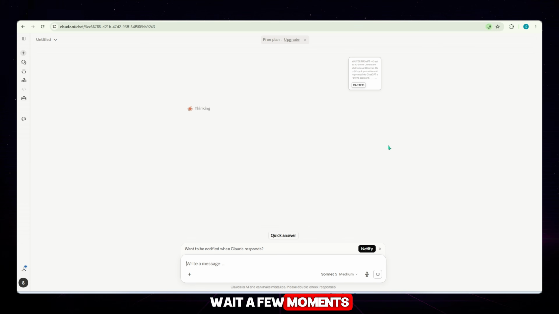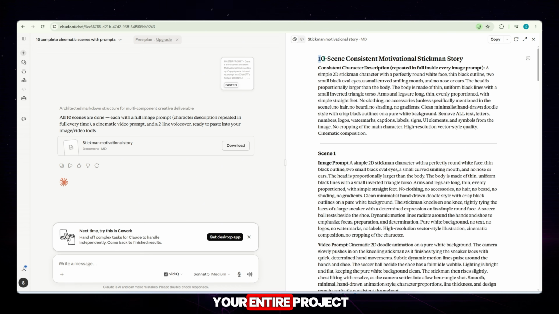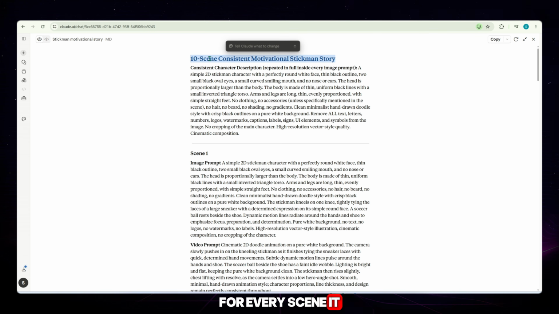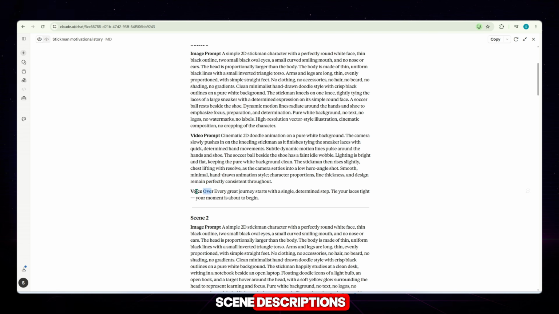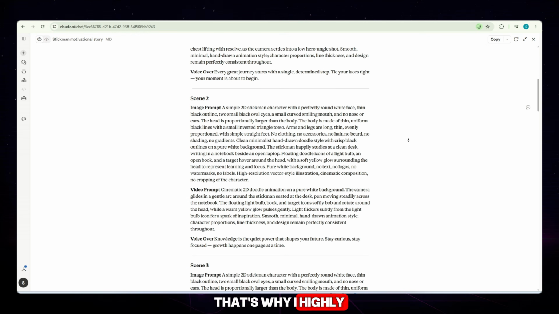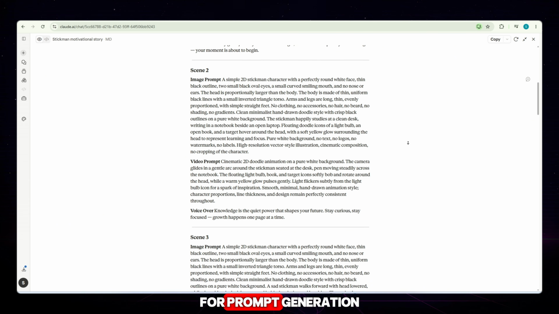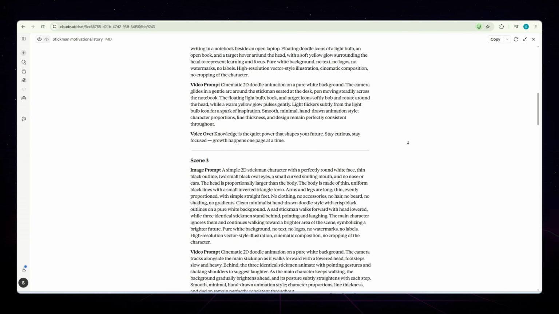Wait a few moments. And just like that, Claude AI will automatically generate your entire project, from scene 1 to scene 10. For every scene, it will provide a detailed image prompt, a cinematic video prompt, a professional voiceover, scene descriptions, animation guidance. Everything is generated automatically. That's why I highly recommend using Claude AI for prompt generation, because the quality of the results is simply incredible.